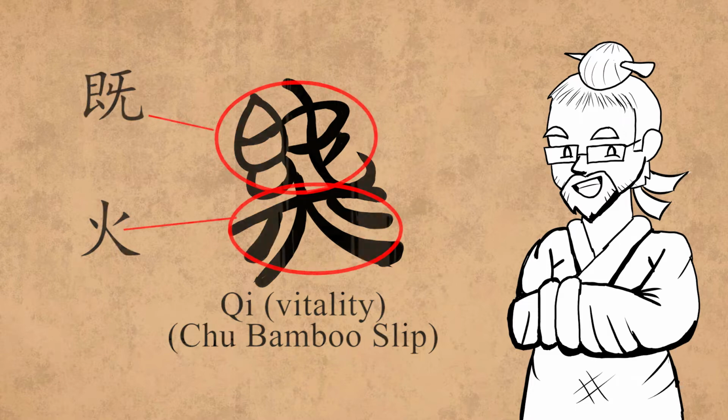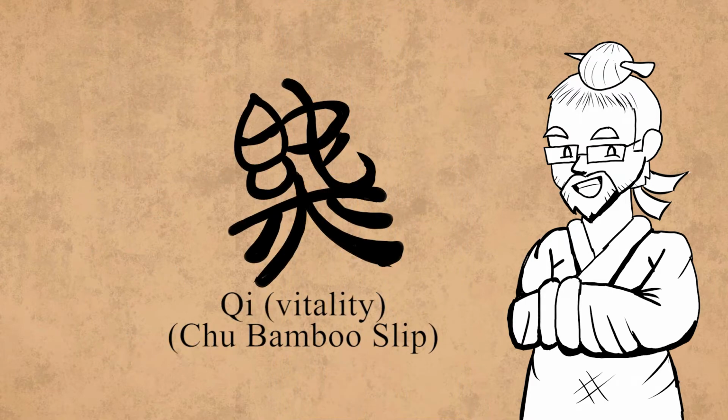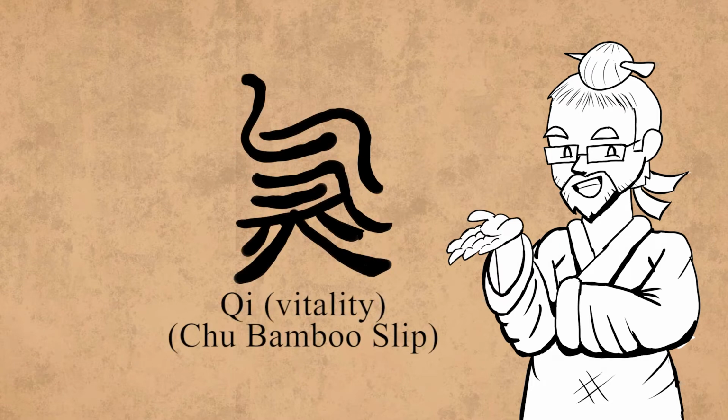This version appears in several texts, notably Taiyi Sheng Shui: shang qi ye, er wei zhi tian, or in English, above are the vapors, which we refer to as the sky. This character appears a total of 28 times in various contexts. This is by far the most common way of writing qi that we find in the excavated bamboo texts, though we also see other variants, like this one, which has qi vapor on top, also serving as the phonetic component, over fire at the bottom.